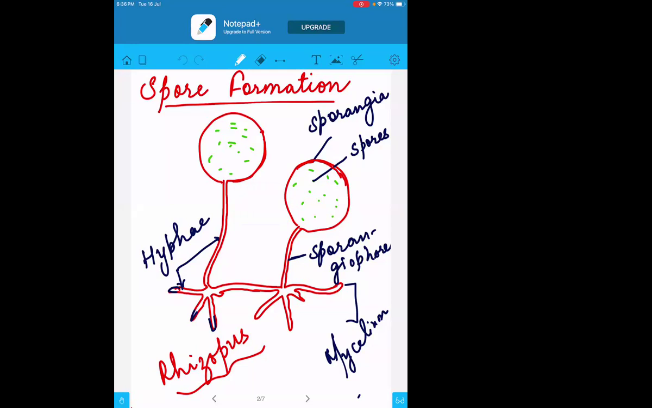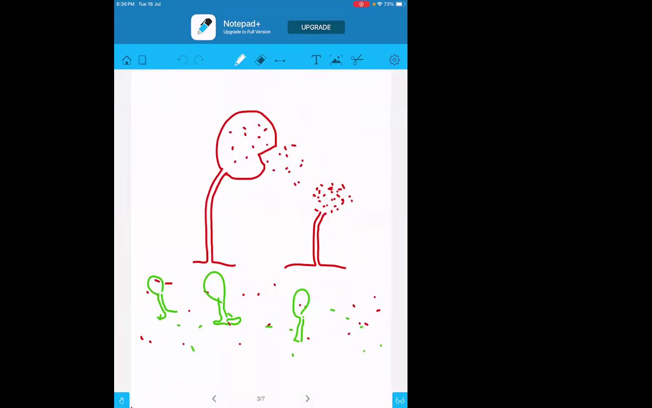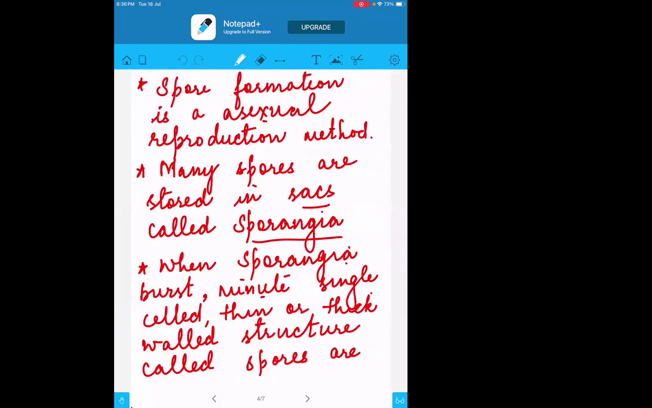Can you show the next one? Yeah, you can go directly now. Keep in mind the knob-like structure is called the sporangia. Then the center part is called the sporangiophore. Then the many thread-like, root-like structures are called the hyphae. And whenever the conditions come, they will burst, and the spores inside the sporangia will come out.